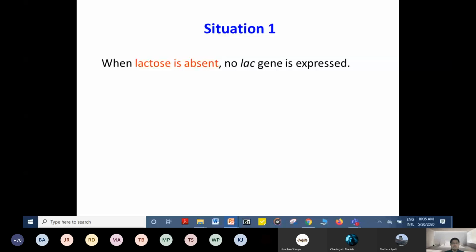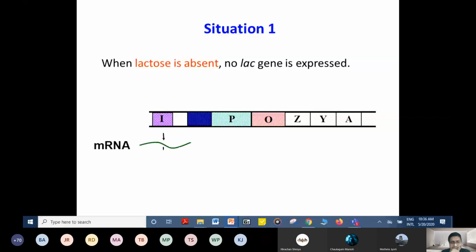One, when lactose is absent. Now let's see what happens. This is the lac operon which we have seen. This is the mRNA for the inhibitor. That inhibitor, or the repressor, will bind to the operator site. In the absence of lactose, the lacI gene will give its product. From this, mRNA will be produced, and from mRNA protein will be produced. The I stands for inhibition, and this codes for the repressor protein. This repressor protein would come and bind to the operator site.